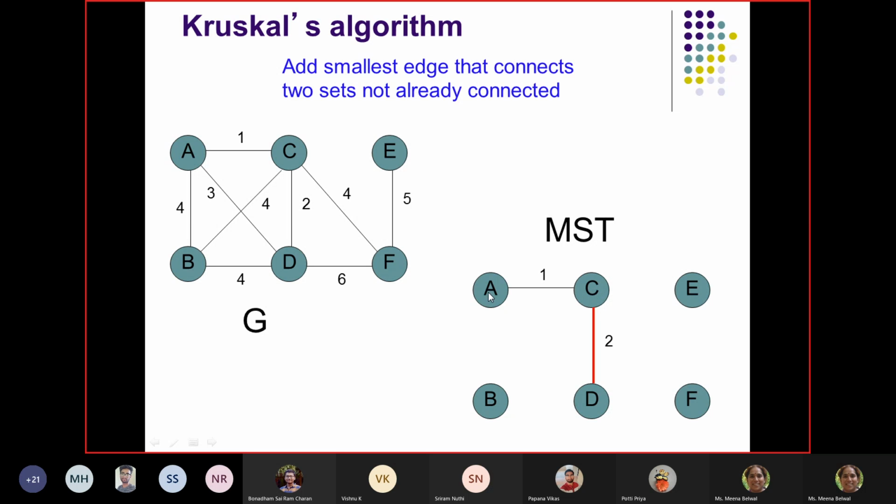If I select CB, then next time I cannot select AB or BD. Then any one we can select out of these. Or rather than this, if we had selected CF, that also was possible. If we had selected CF, after that we can select either BD, or AB, or CB. So there are many minimum spanning trees that are possible.